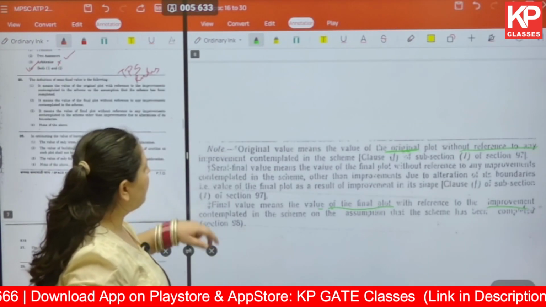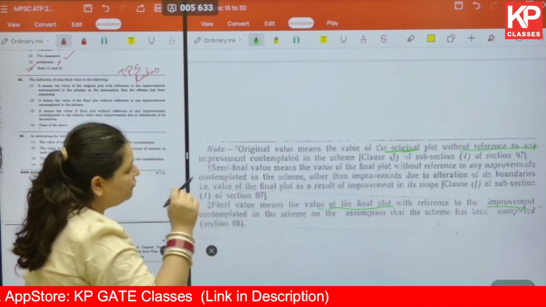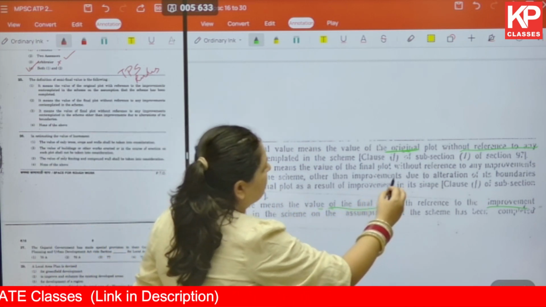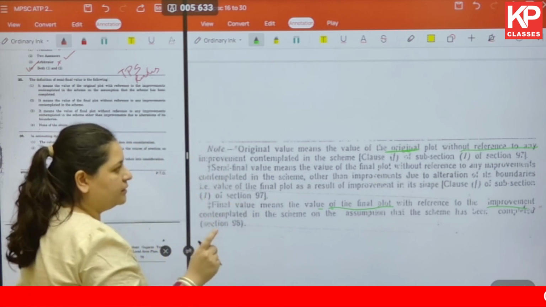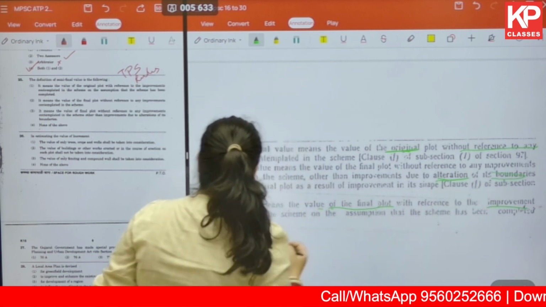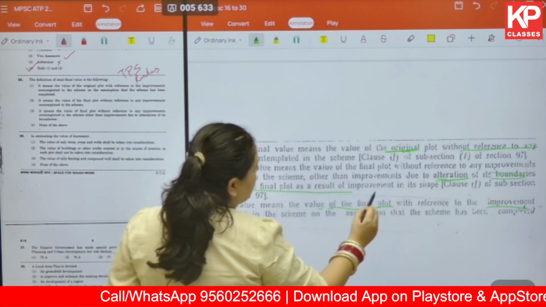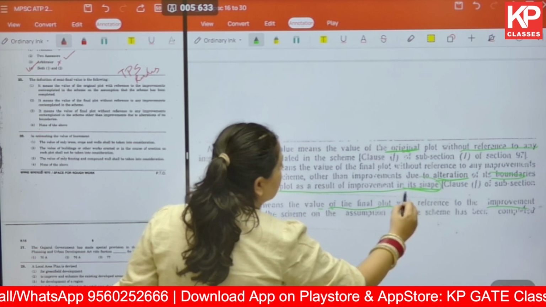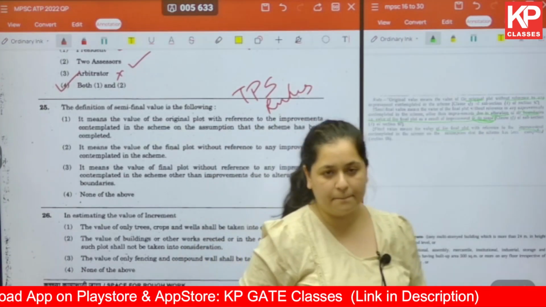Semi-final value means the value of the final plot without reference to any improvements contemplated in the scheme, other than improvements due to alteration of its boundaries, that is, value of the final plot as a result of improvement in its shape. So we are only talking about alteration of the boundaries here.